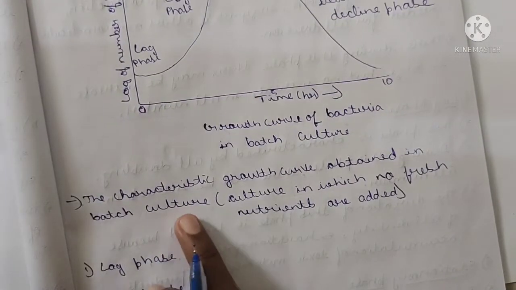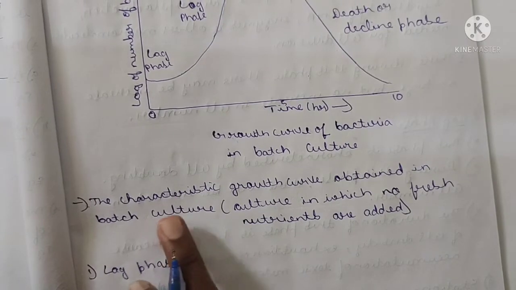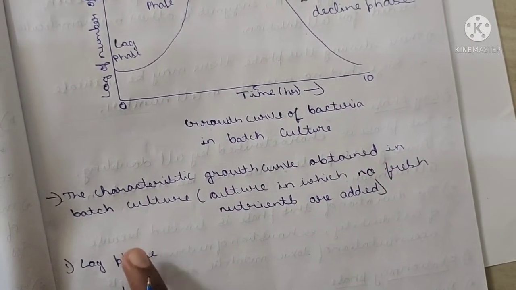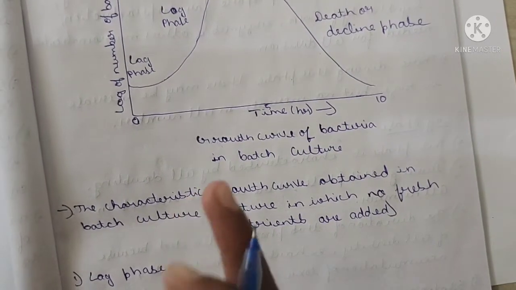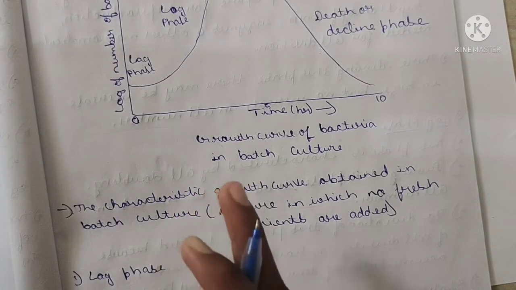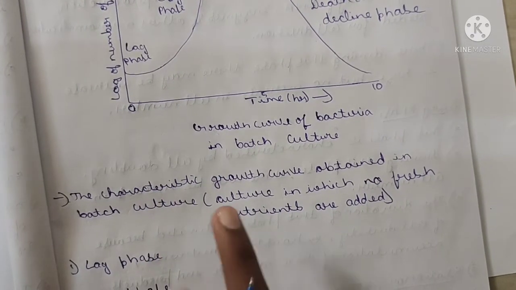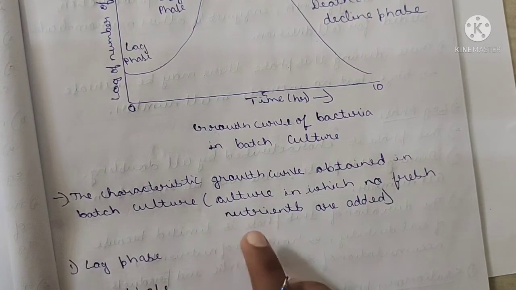First we will study this very important point. The characteristic growth curve is obtained in batch culture. Batch culture means a culture in which no fresh nutrients are added.